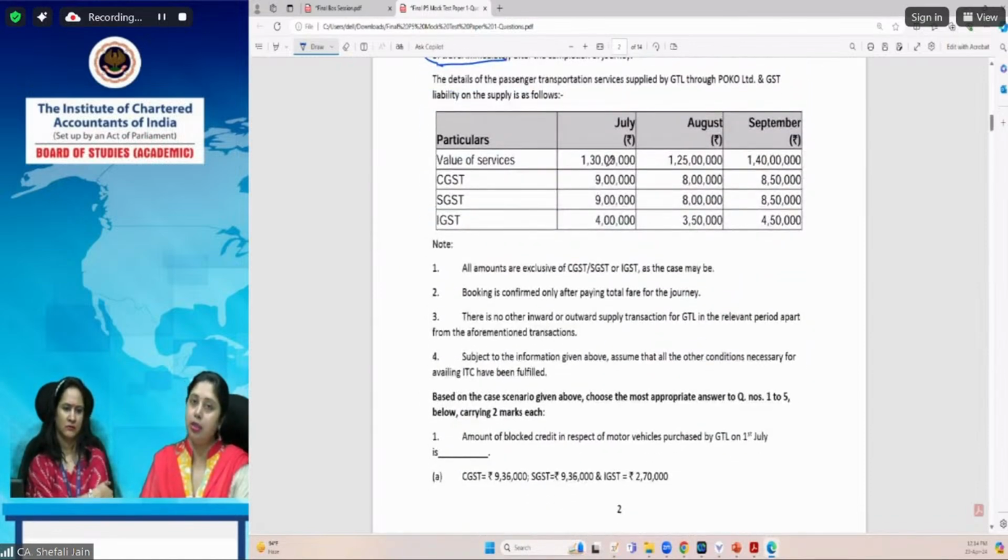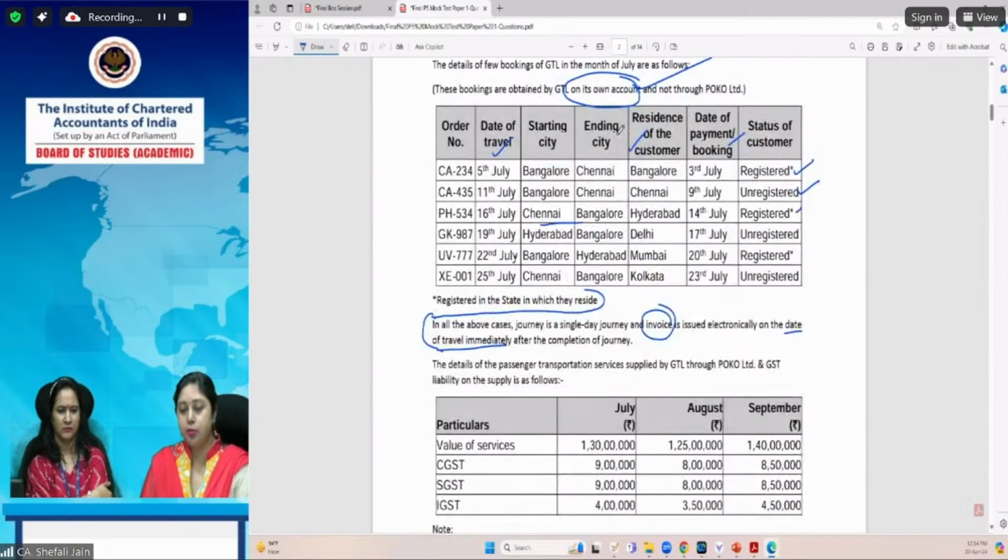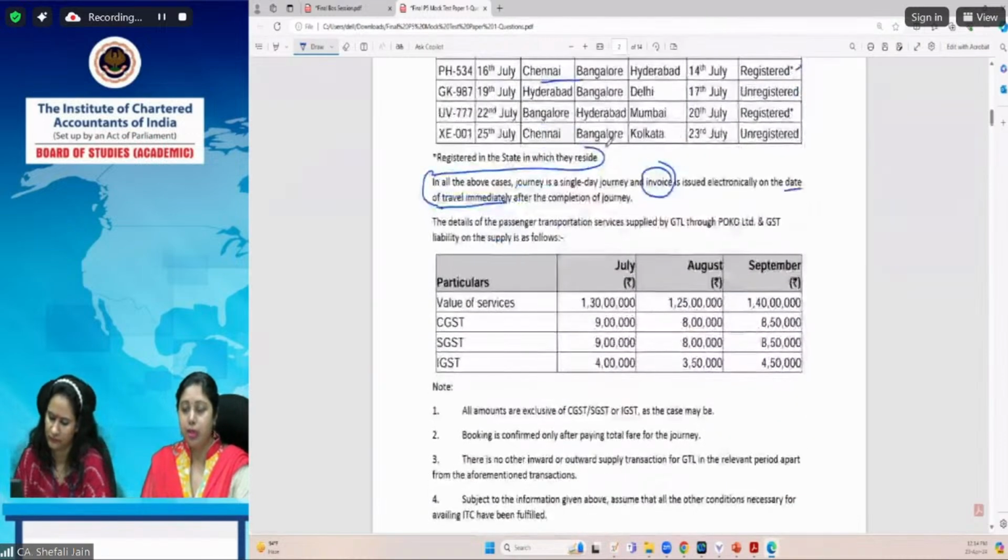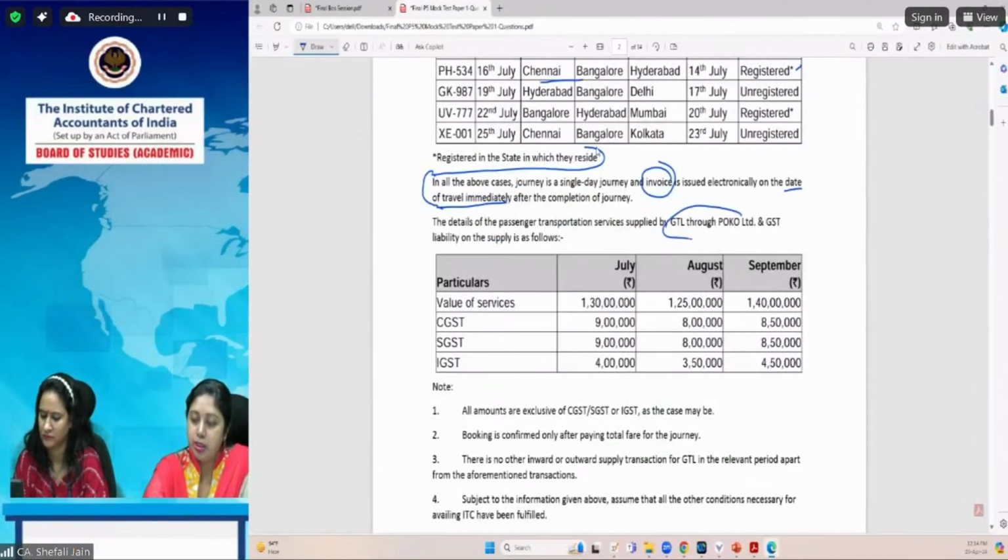Now comes the ECO. So first, the information regarding the services provided by GTL on its own account. That means GTL has not given these services through ECO, but through its own sources it has provided them, or people have directly approached GTL for getting these services. But the second information is services provided by GTL through POCO Limited. That means the services provided through ECO.